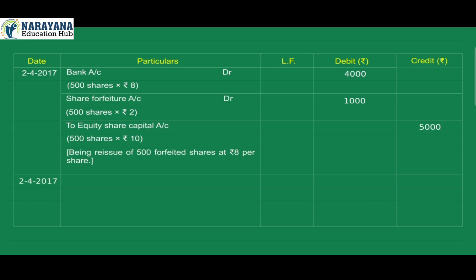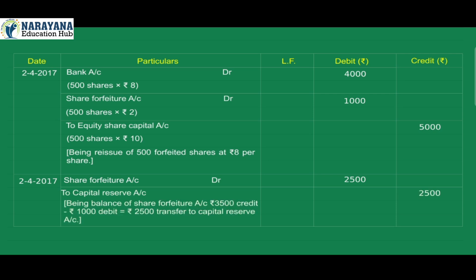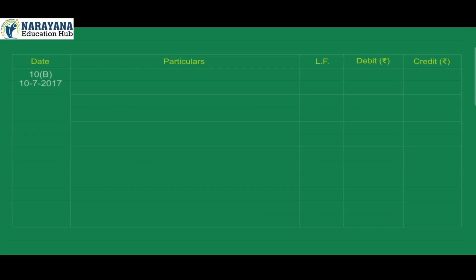2nd April 2017. Share forfeiture account debit 2,500 to capital reserve account credit 2,500. Being balance of share forfeiture account, Rs 3,500 credit minus Rs 1,000 debit, equal to Rs 2,500, transferred to capital reserve account.